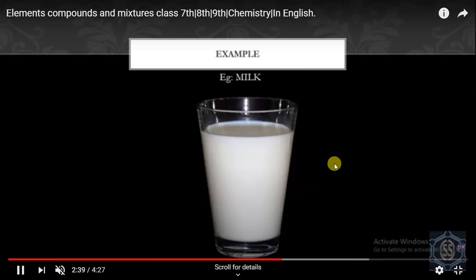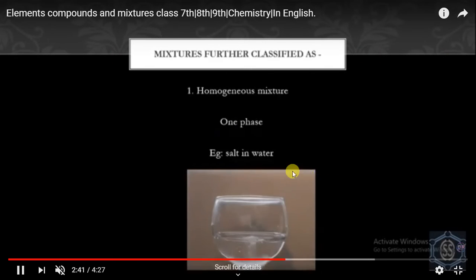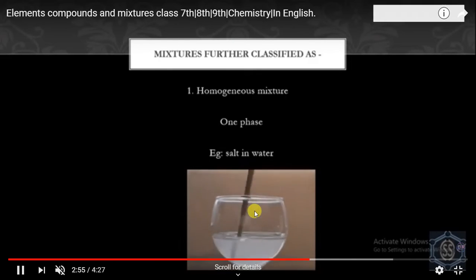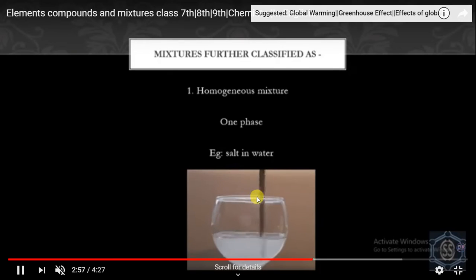An example is milk. The types of mixtures are, first, homogeneous mixture, which has one phase, for example salt in water. Homogeneous means the composition is uniform throughout the mixture. So this is a mixture of salt and water, and it is categorized as a homogeneous mixture.